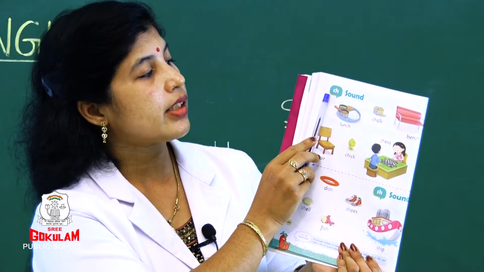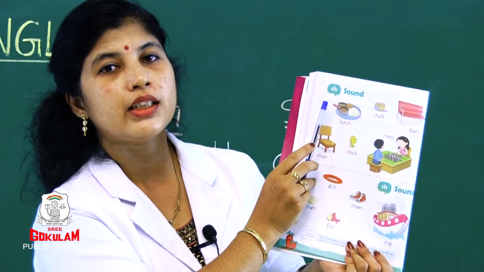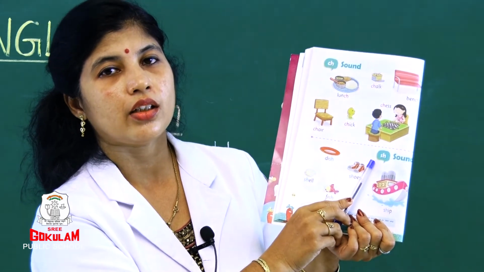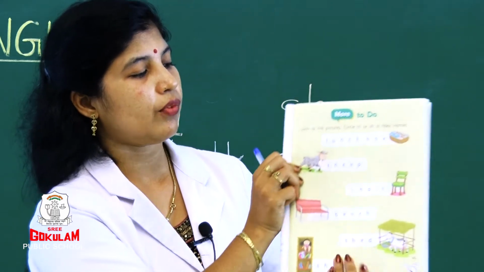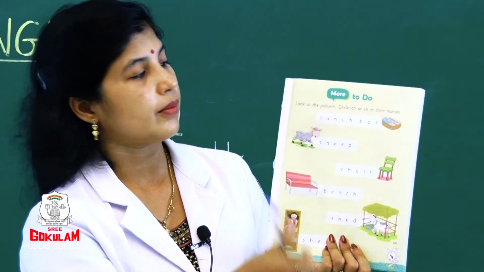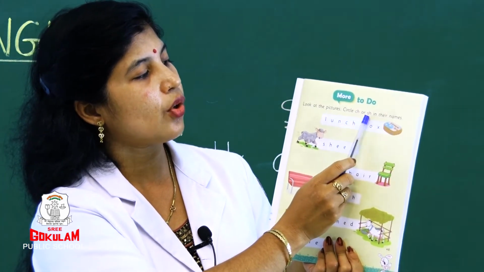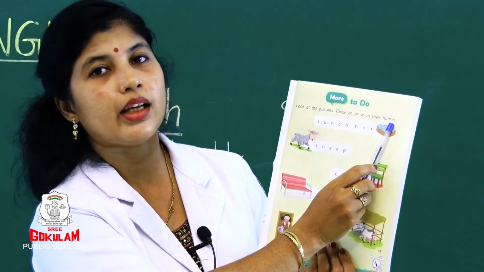Right? When CH comes together, what sound comes? Ch. And SH, sh. Did you get it? Yes. Now, we'll do one activity here. Look at the picture. Circle CH or SH in their name.